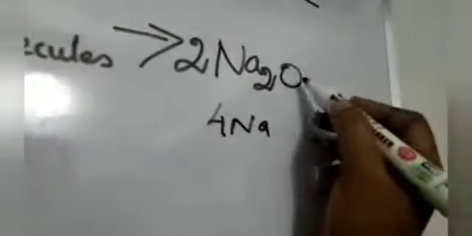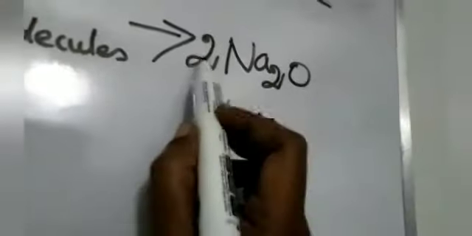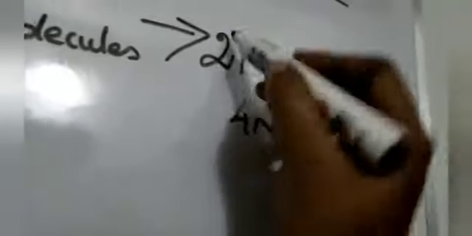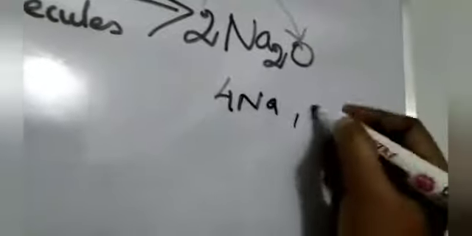Yes. Here how many oxygen? 2 oxygen. Okay, yeah? Here also 4 Na. That means sodium. Here 2 oxygen. Here also 2 oxygen. So the equation is correct.